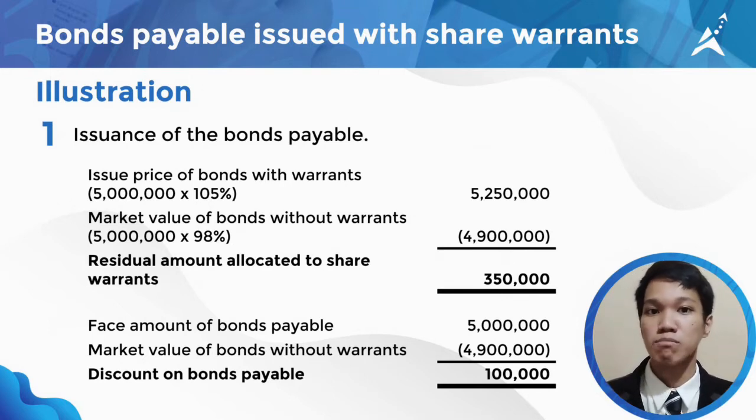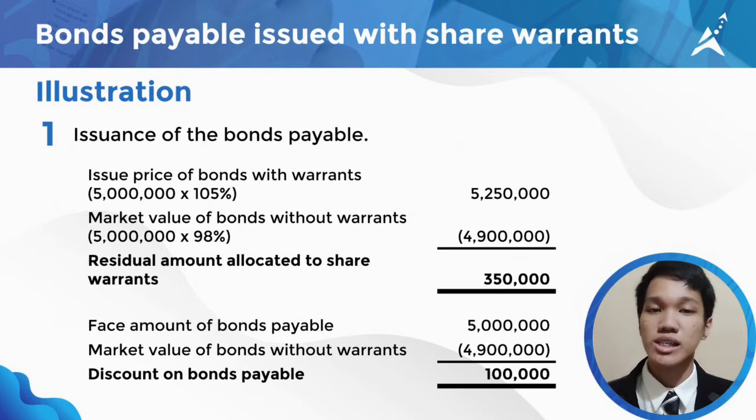So, issue price of bonds with warrants, 5,250,000, which is computed by multiplying the 5,000 bonds to the face amount of 1,000 pesos per bond times 105%, minus market value of bonds without warrants, 4,900,000, which is computed by multiplying 98%, the market value of the bond ex warrant, to 5 million. The difference is the residual amount allocated to share warrants amounting to 350,000.